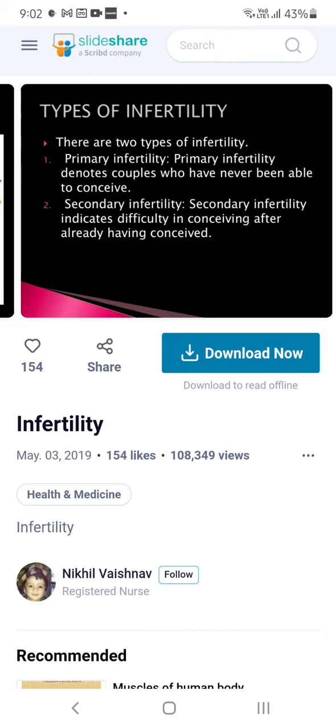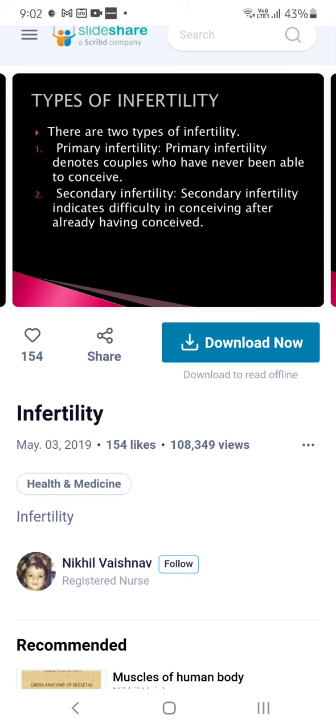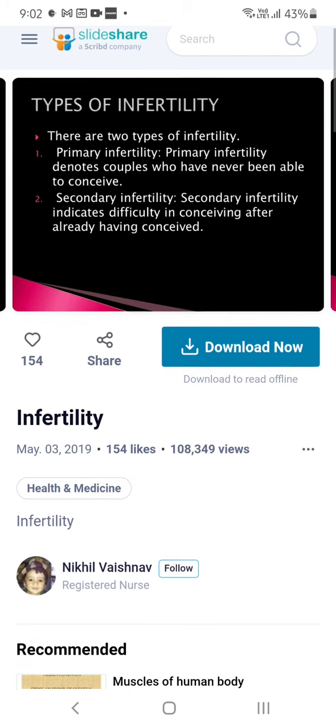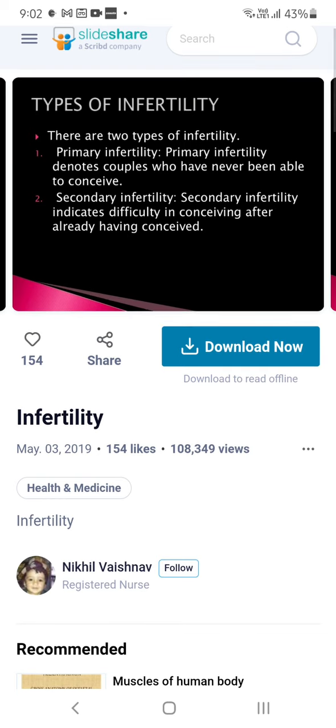So mostly we have two types of infertility: primary infertility and secondary infertility. What is primary infertility? It is nothing but immediately after marriage, even after 1 year of trying, they do not get pregnant. That is known as primary.